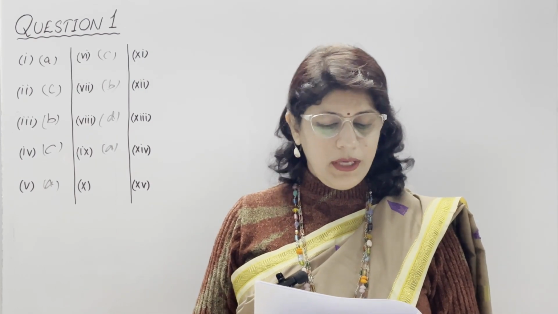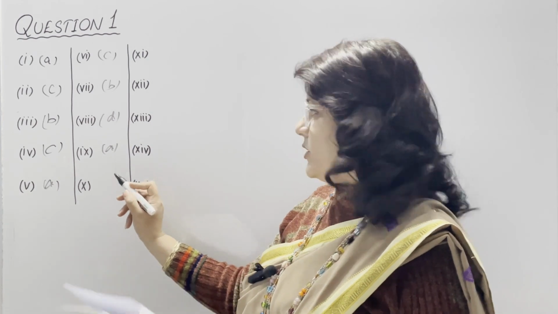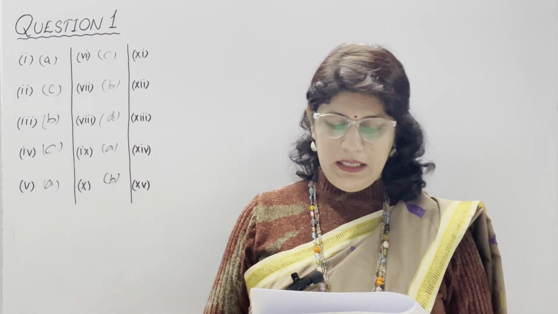A. Sodium chloride solution, B. Aqueous acetic acid, C. Dilute hydrochloric acid and D. Dilute sulfuric acid. We know that acids in dilute form are very strong electrolytes and sodium chloride solution also. So B. Aqueous acetic acid, CH3COOH. Option number B is a weak organic acid.